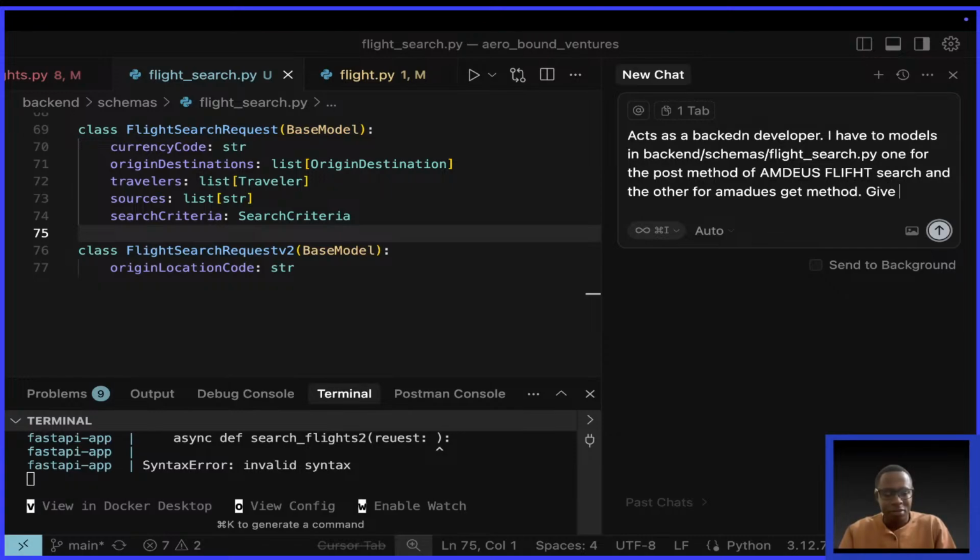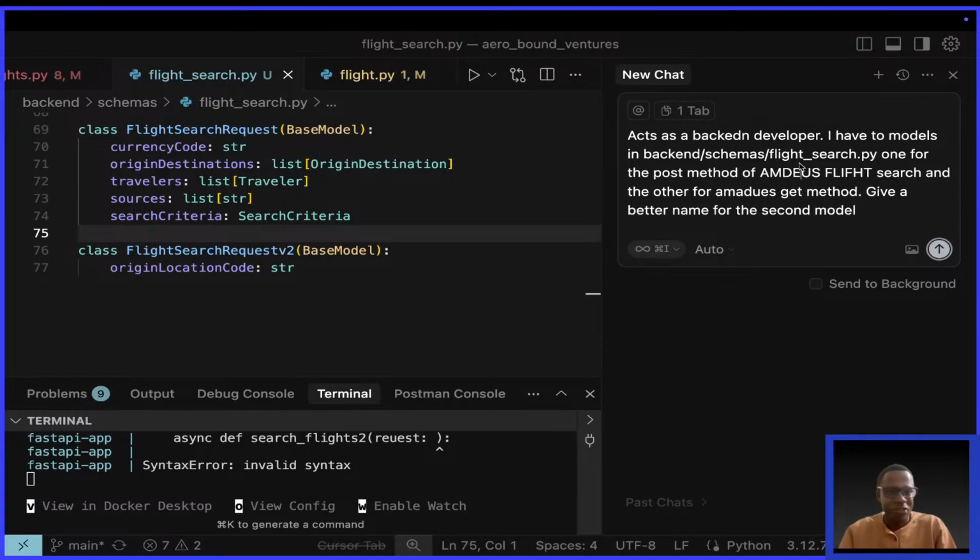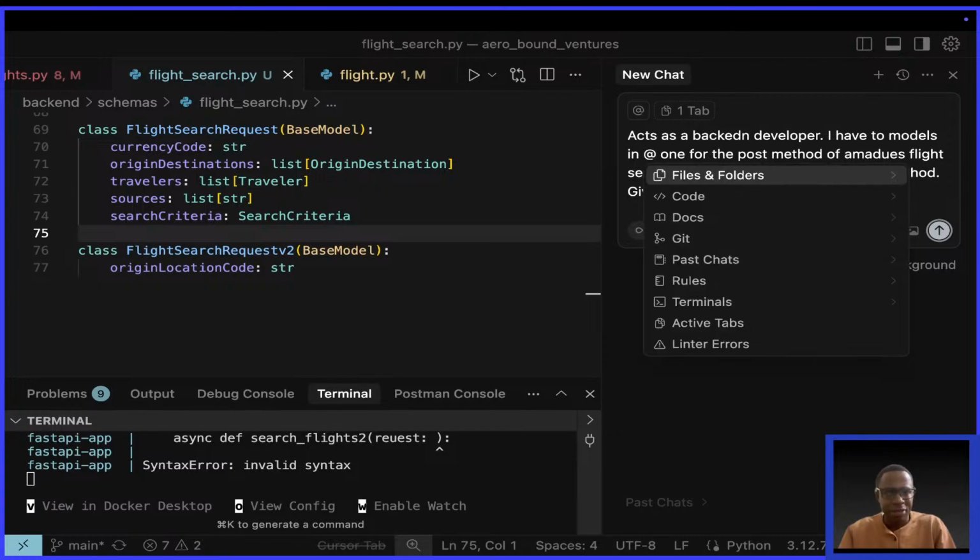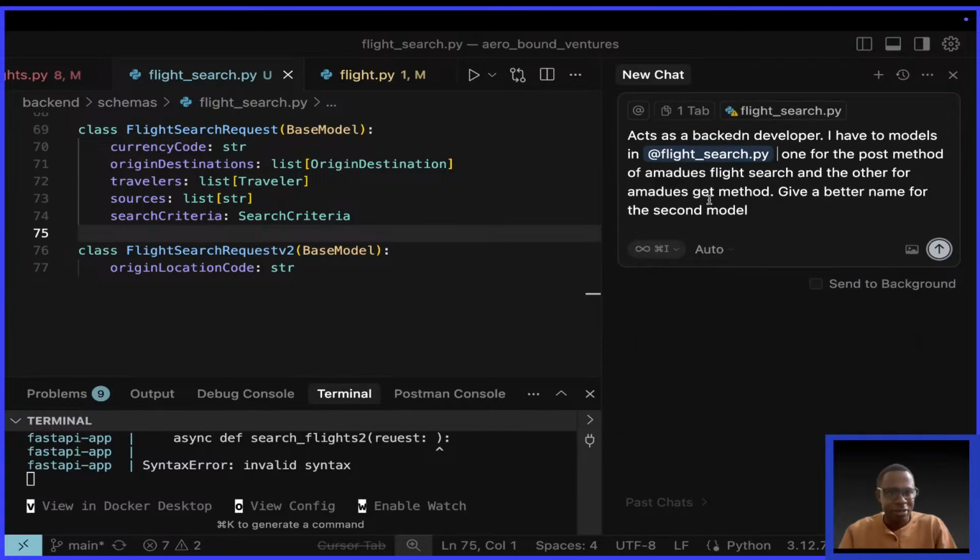Give me a better name for the second model. I don't know whether it's a good prompt or not. Let us see what AI can do. It says we can attach files. I think that's possible using the at symbol, for files, folders, flight search.